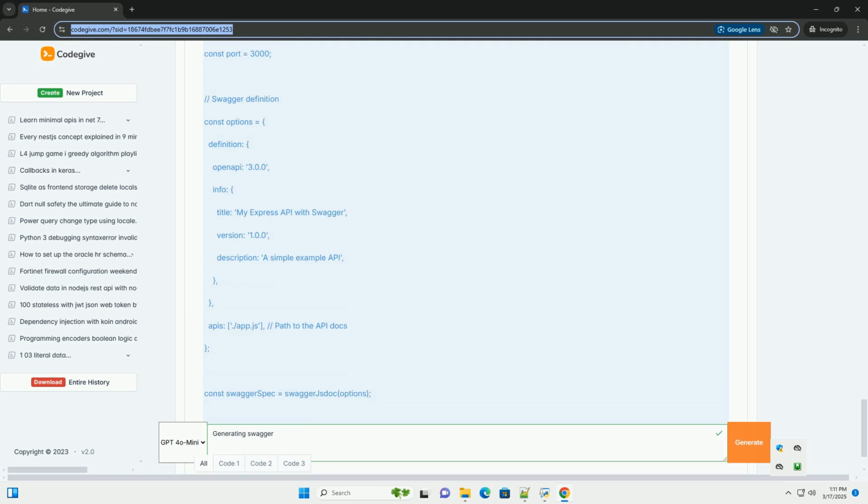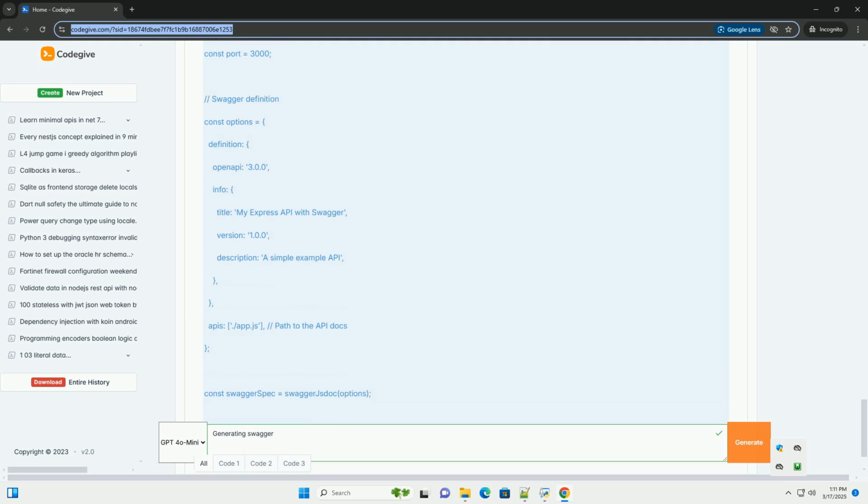Reusable components: use the components section of your specification to define reusable schemas, parameters, and security schemes. This promotes consistency and reduces duplication. Security definitions: clearly define the security schemes, for example API keys, OAuth 2.0, JWT, that your API uses.